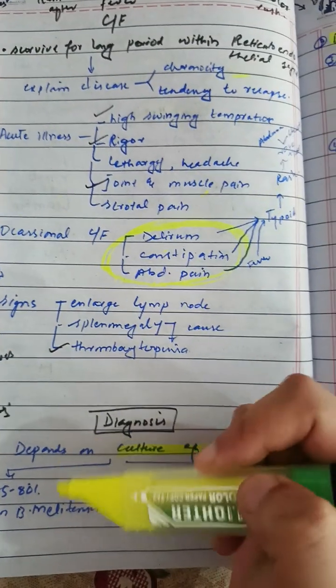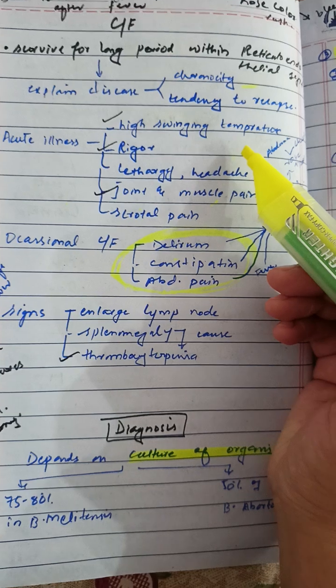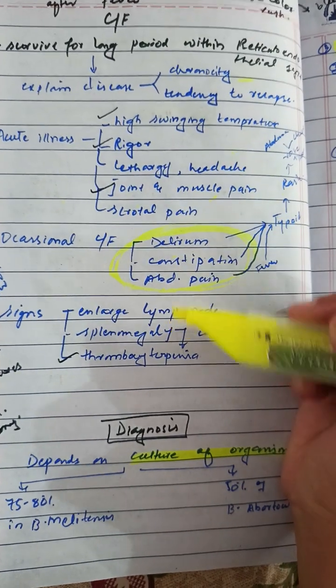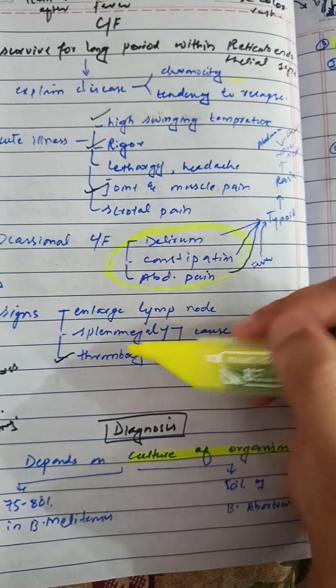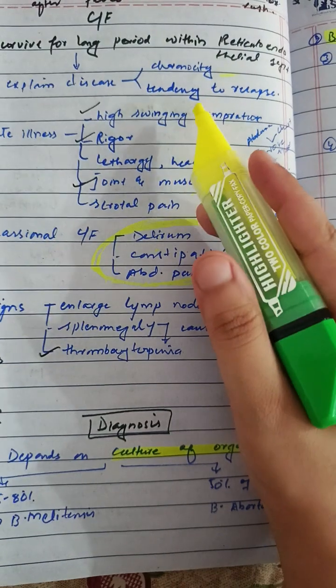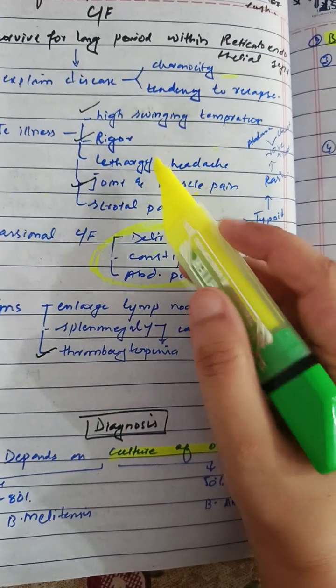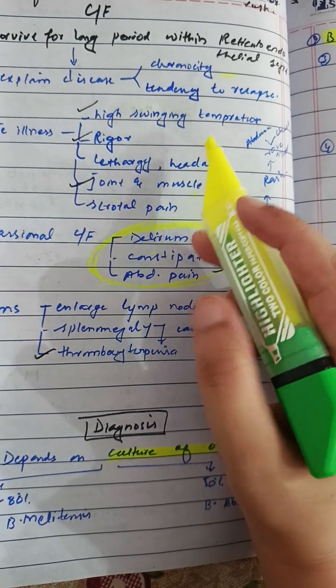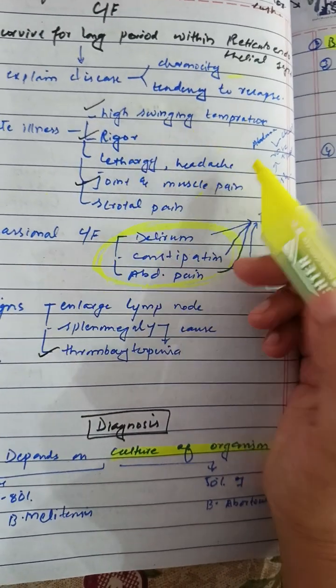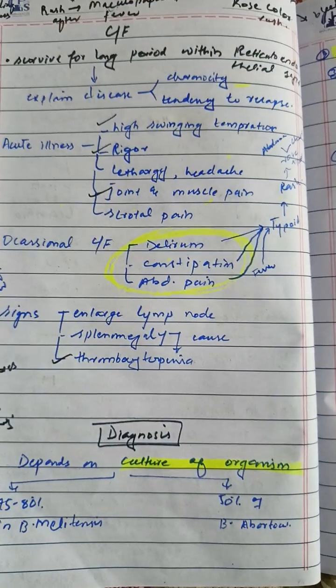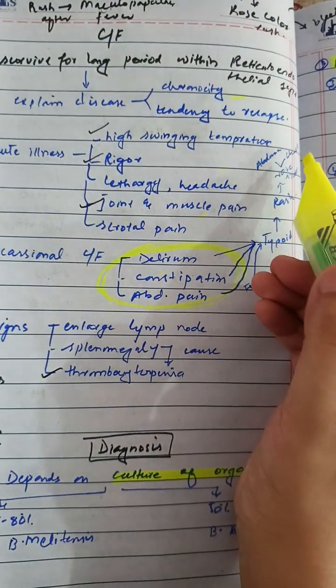Now we know that in dengue fever there is also high grade fever with rigor, body aches and thrombocytopenia. These features are also common to dengue fever. But in dengue fever there will be a rash after the fever, and that rash will not be a rose spot like rash.